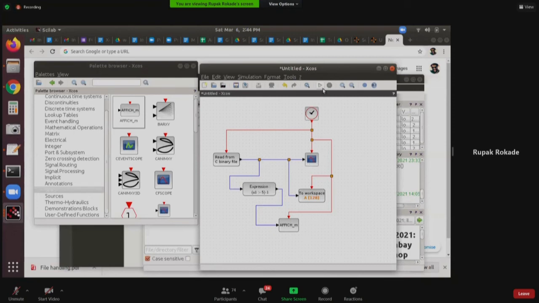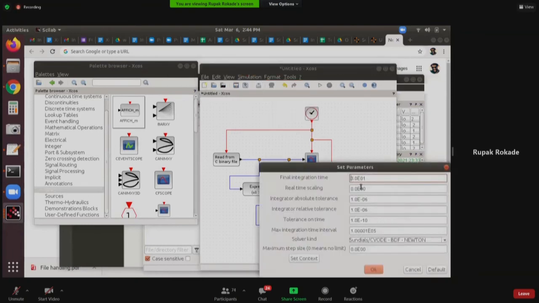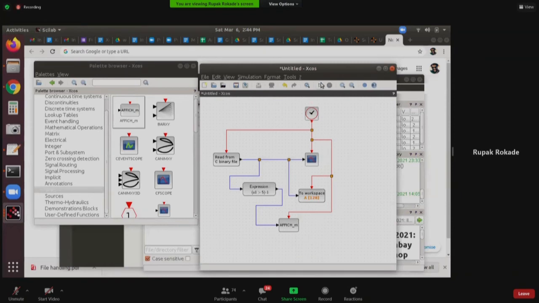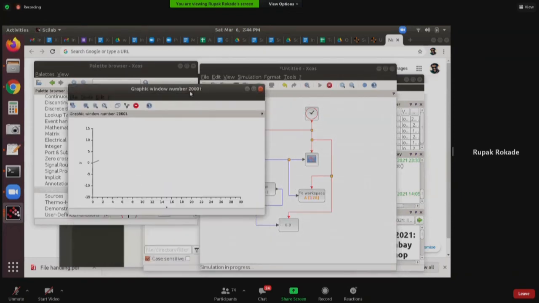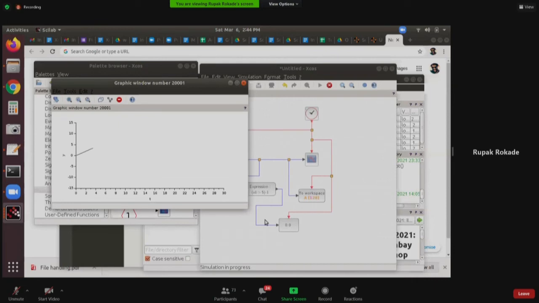Now let us see what happens. Before I do that, I want the simulation to run in real time. Why? Because I want to capture this condition happening. I should be able to get enough time to watch this happen. So I'll change it to real time. I will execute this. You see this ramp is generating and this is 0. As soon as the ramp crosses 5, it becomes 1.